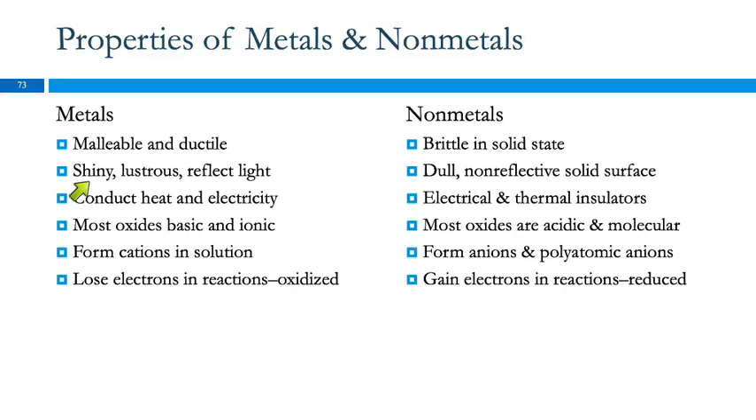Metals are generally shiny, lustrous, they reflect light. Again, these are general properties. There are exceptions. Metals conduct heat and electricity. Their oxides are generally basic and they're always ionic. They form cations in solution and they lose electrons in reactions. They're oxidized. So the nonmetals are the opposite of that.